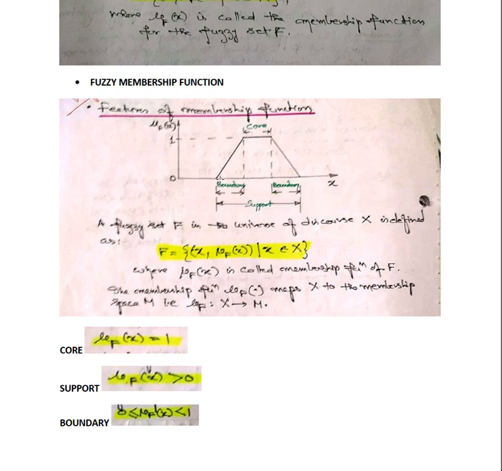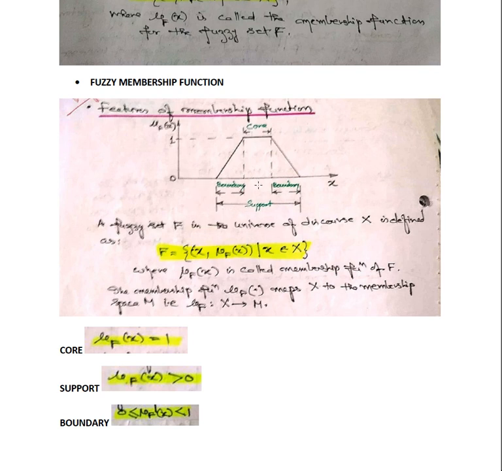So here when you see the support, from this point all are 0. Anything greater than 0 is not 0. This is the range that covers the core and the falling boundaries. So this entire region is known as the support of mu F of x. And if mu F of x is equal to 1, that is the case of the core, and if it is equal to 1, then we term this a fuzzy singleton. This is the fuzzy singleton condition.